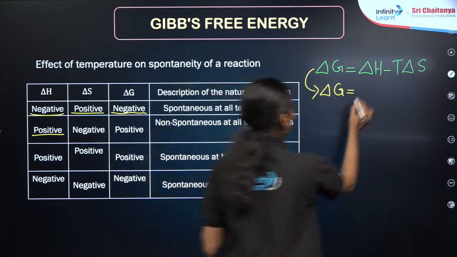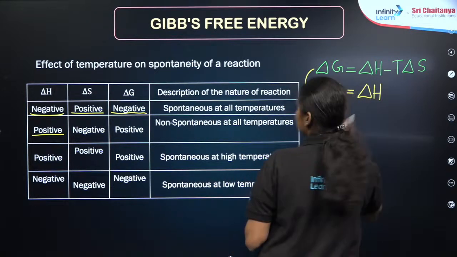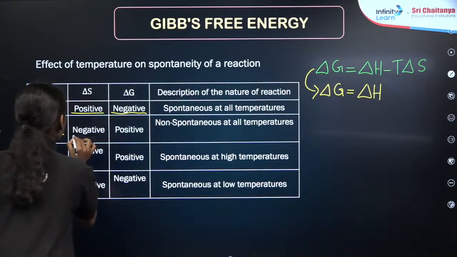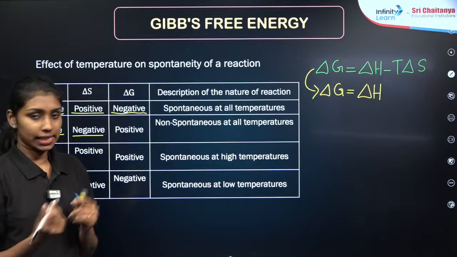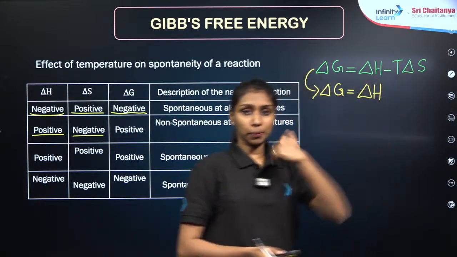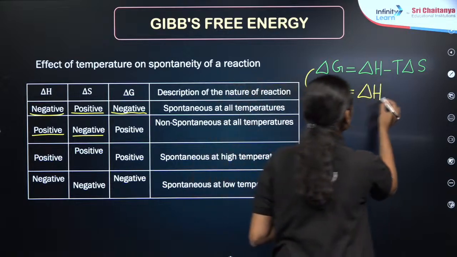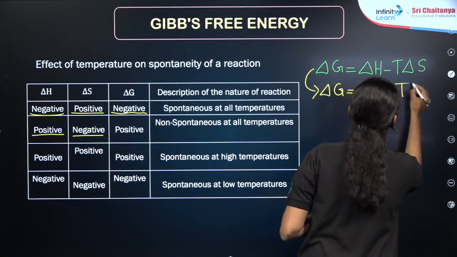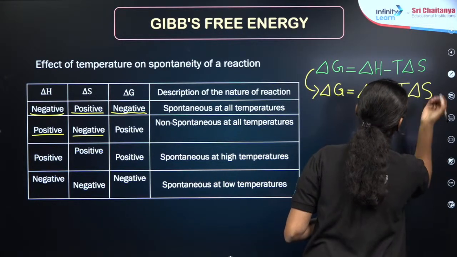Delta S is negative, so minus times negative becomes positive. I am rewriting the equation as delta H plus T delta S.